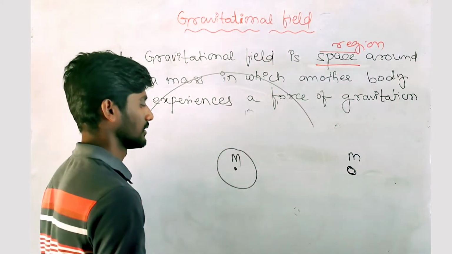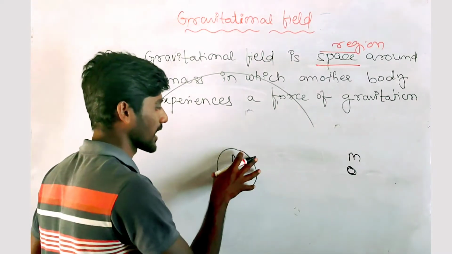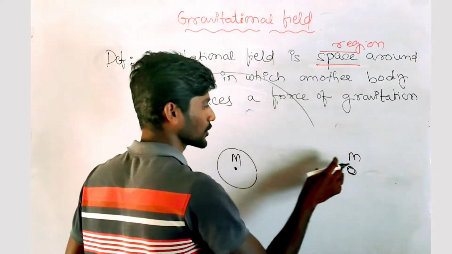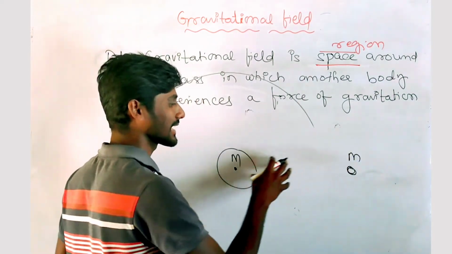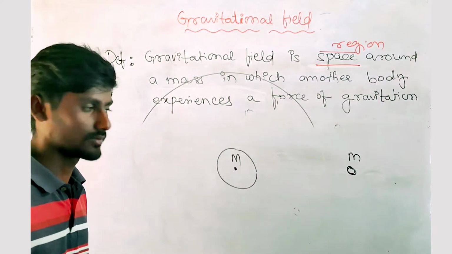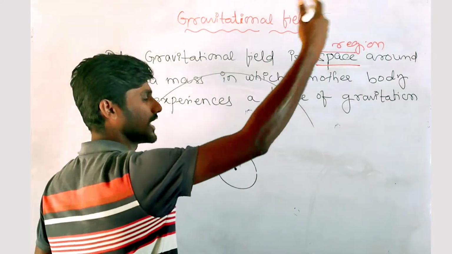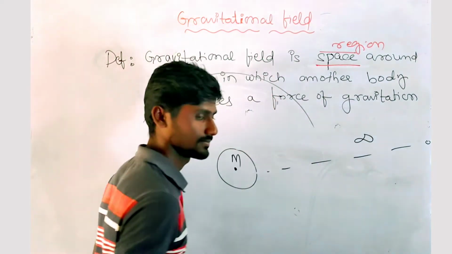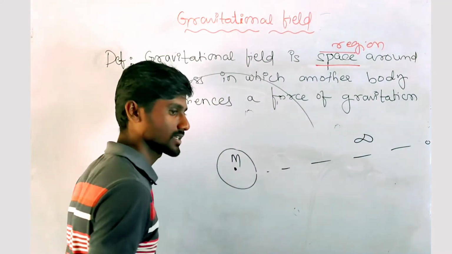And I have to know whether this mass is going to pull this M or not. If this mass is going to pull this mass, then I can say that this mass is in the gravitational field of this capital M. If you take this mass and keep it very far from it, let's say at infinite distance, then can we observe any gravitational pull between these two objects?